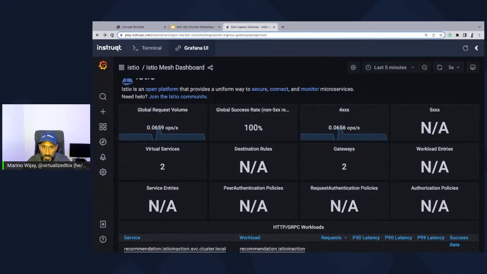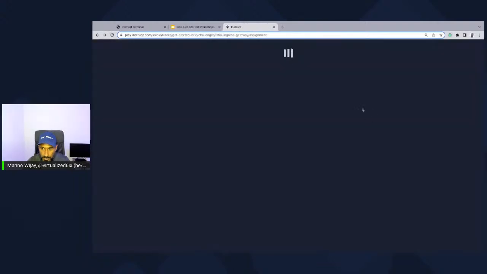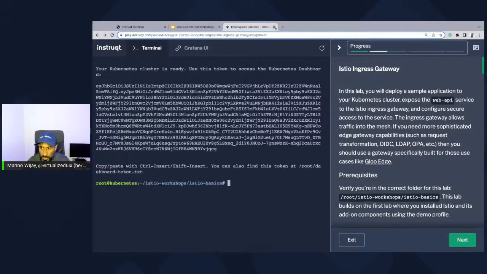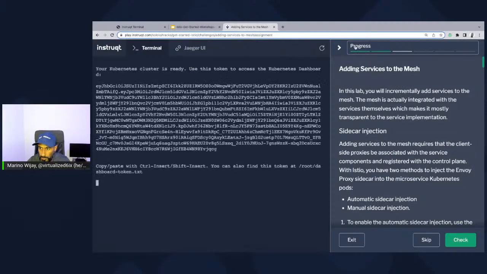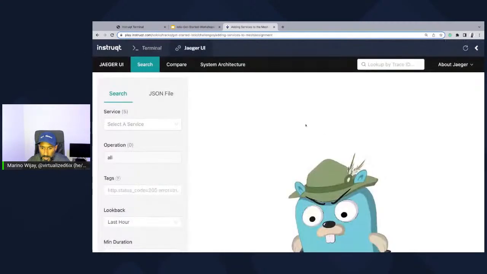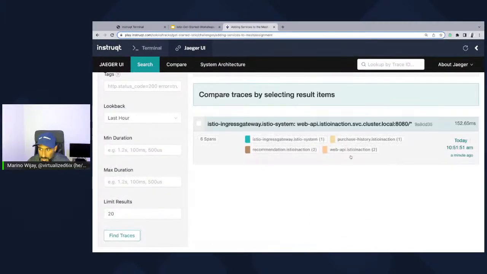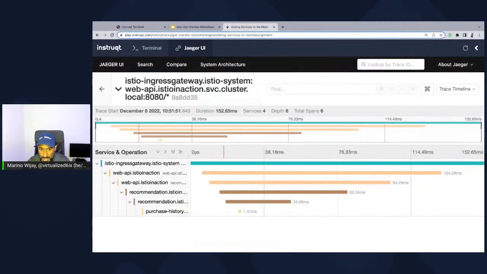So if you actually open up, this is the wrong one. Hold on a second here. Okay. So if you open up the Jaeger UI, right? And if you just select your web API service, and hit find traces, you will see that there's a trace here.